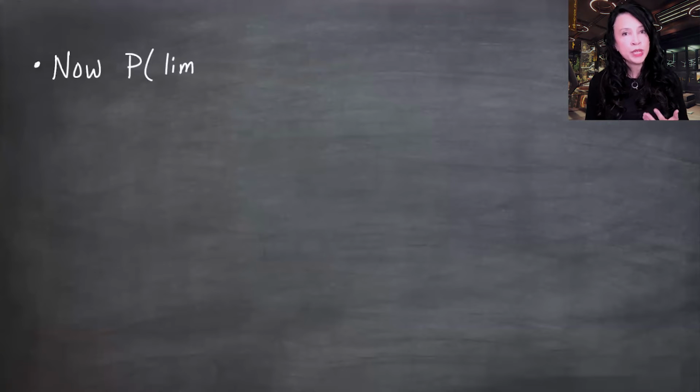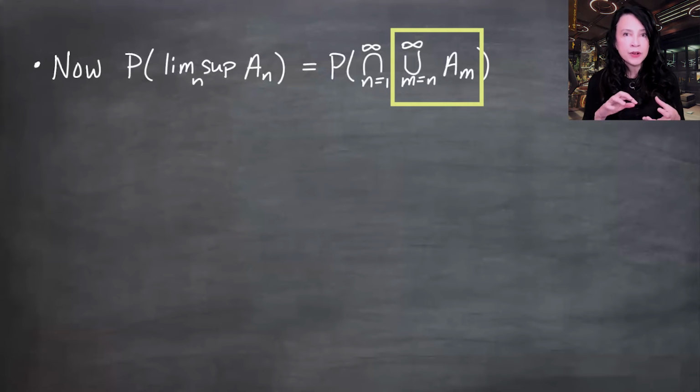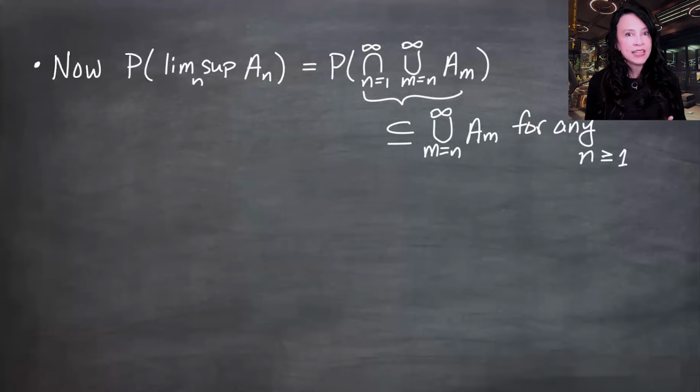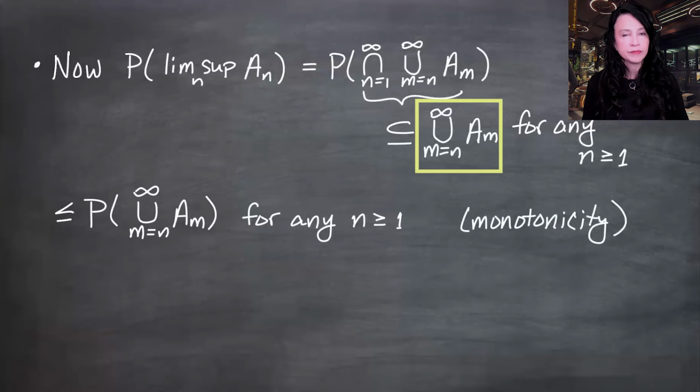So let's write out what the lim sup is in terms of intersections and unions. Note that we are intersecting sets like this as n is changing. And if you keep intersecting sets, you get things smaller and smaller than any one of the individual sets that you're intersecting. In other words, this intersection set is contained in this set for any particular n greater than or equal to 1. It doesn't matter what n is, that intersection is going to be contained in that set for that particular n. So I can use monotonicity of the probability measure to say that this probability is less than or equal to the probability of just this event occurring. And again, this holds for any n greater than or equal to 1.